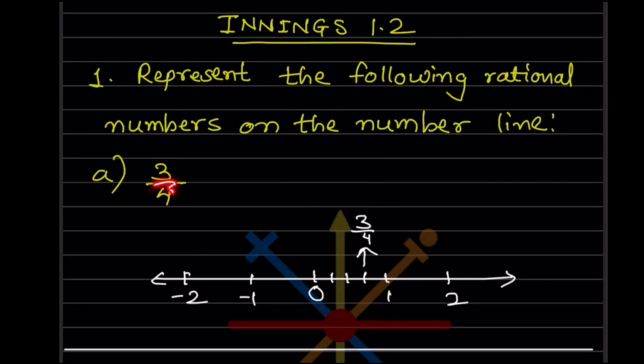So you have to look at the denominator. This should be divided, because now you know this is in the middle of 0 and 1. So this should be divided into 4 parts first. 1, 2, 3 and 4 parts from 0 in between 0 and 1. Now we have to look at the numerator, that is the third one. So 1, 2, 3. So this is the point. So this is going to be 3 by 4.